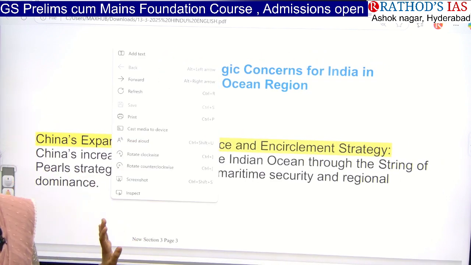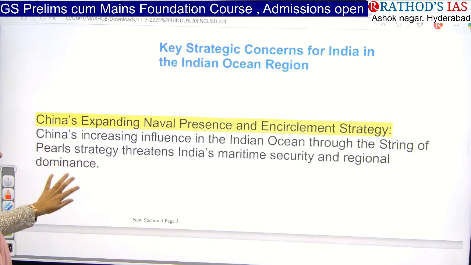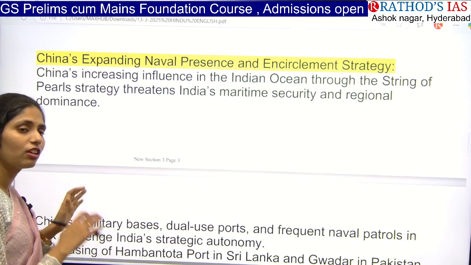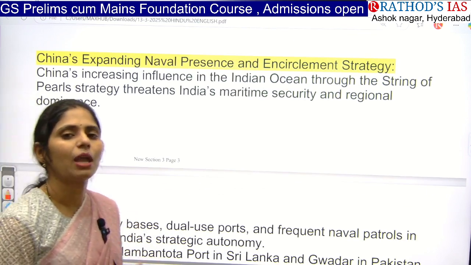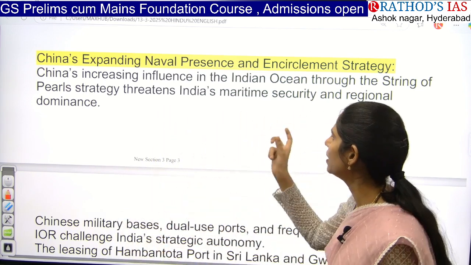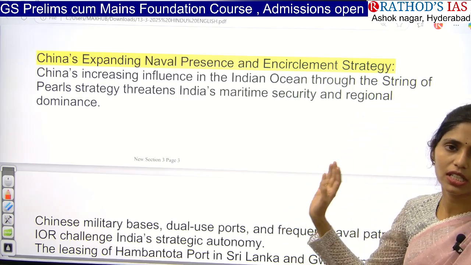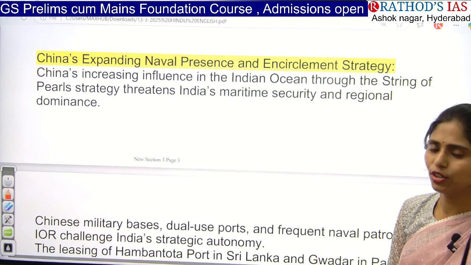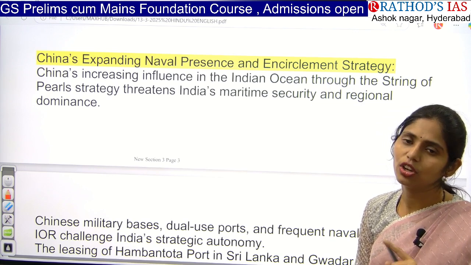Chinese dominance will be there for sure. Actually, there is an increase of Chinese influence in this Indian Ocean region. China is increasing its expansion. It came up with an aggressive expansionist policy through the string of pearls. Because of this, it is threatening India's maritime security as well as regional dominance. The first point you have to note down is the Chinese string of pearls.